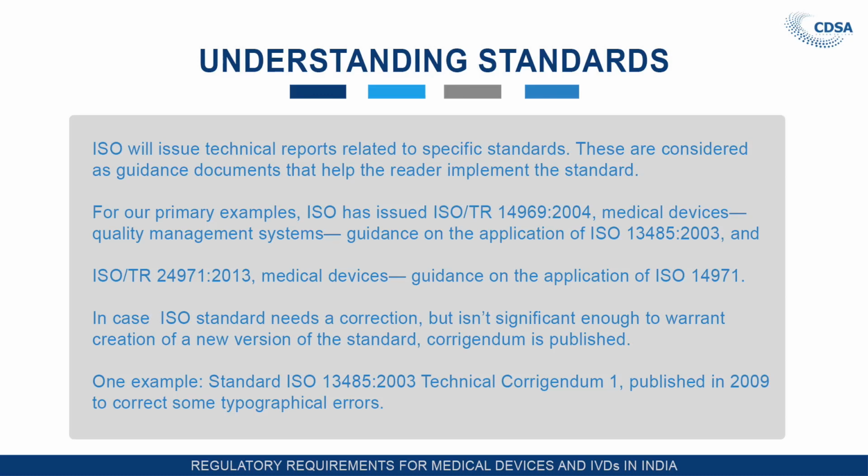In case an ISO standard needs a correction, but it is insignificant enough not to warrant the creation of a new version of the standard, a corrigendum is published. For example, ISO 13485:2003 Technical Corrigendum 1 was published in 2009 to correct some typographical errors.